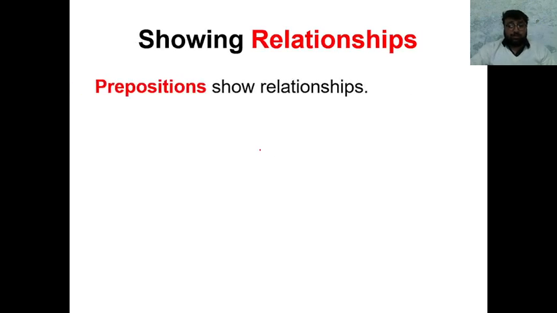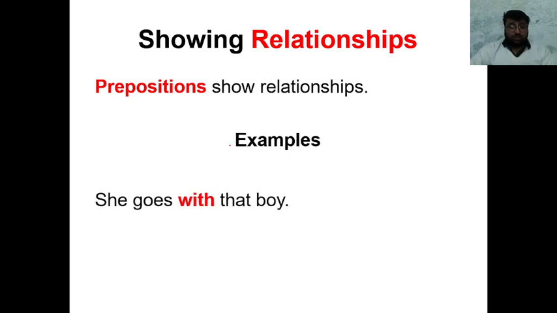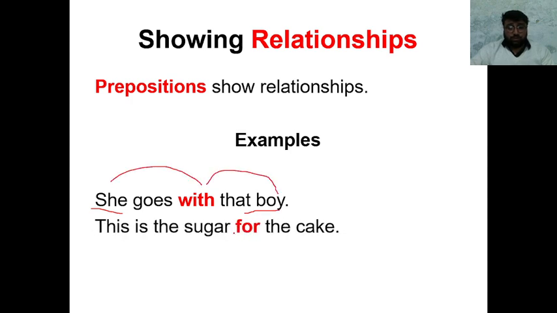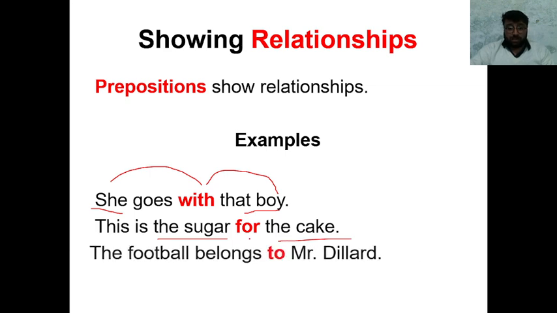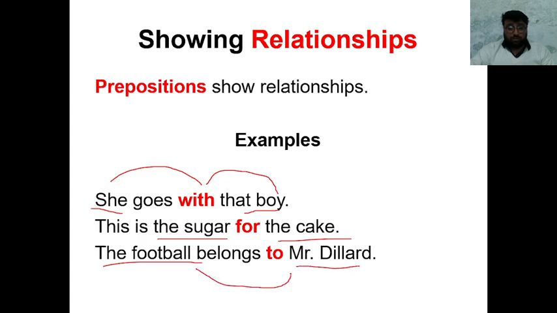Showing relationships: prepositions show relationships, like direct prepositions, as I told you. The examples are: She goes with that boy. Here she is connected with the boy. This is the sugar for the cake. Now we're talking about the sugar which is specifically for the cake. Football belongs to Mr. Dillard. Now we're talking about the football which belongs to this guy. So we use a preposition here so that we can connect them.